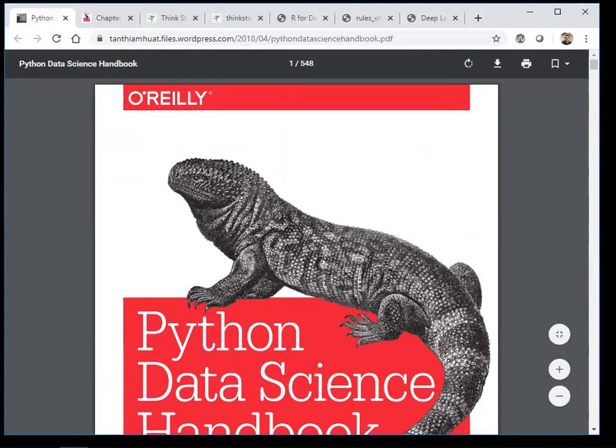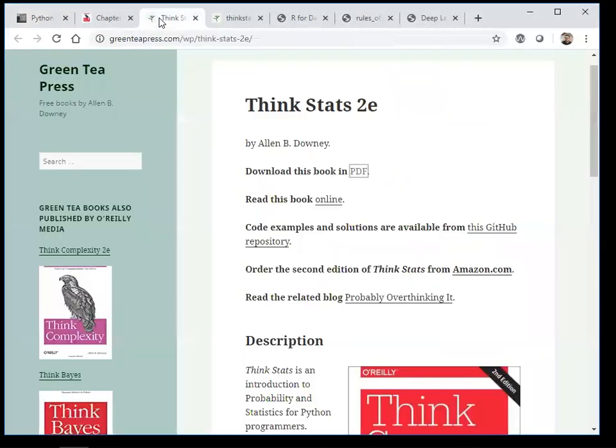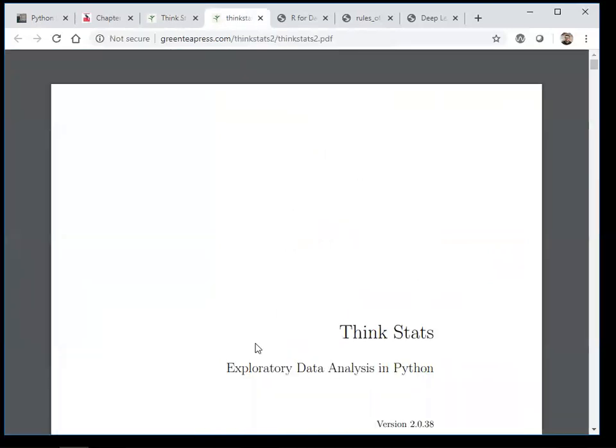The second book that I would like to say is about Think Stats. Again, if I go and see this Think Stats by Allen B. Downey, this is also an O'Reilly edition. Publisher is O'Reilly for this, and if you just go and click on the PDF, you'll be able to see this one. Again, the best part, this covers the practical overview of statistics for data science.